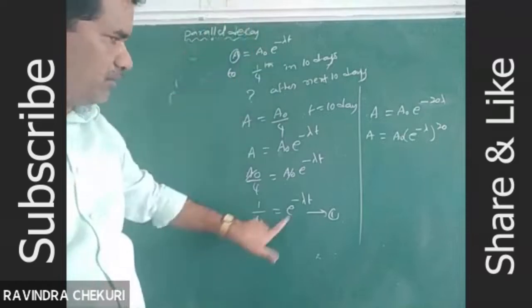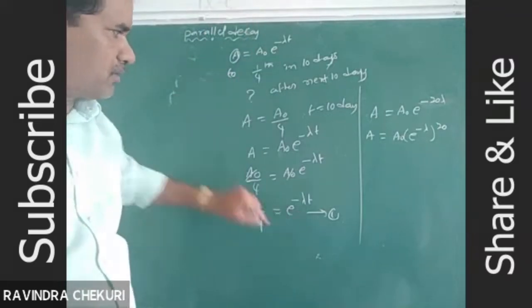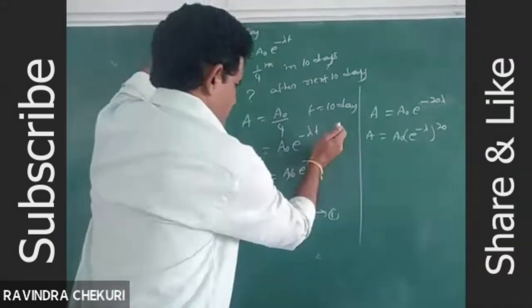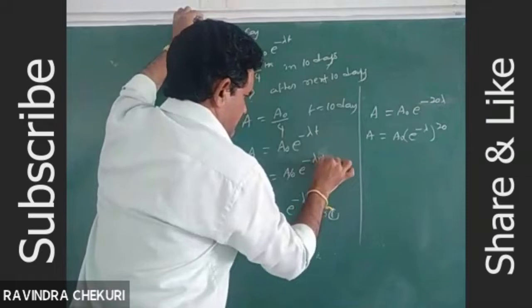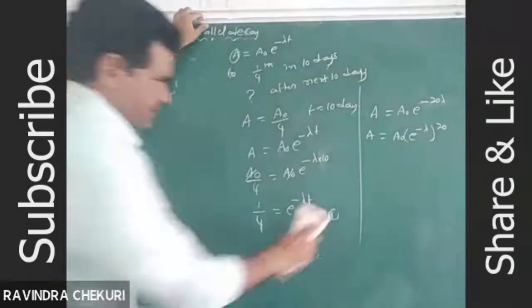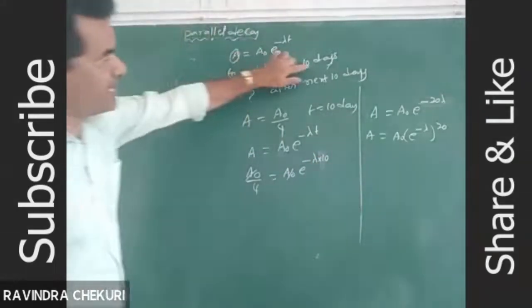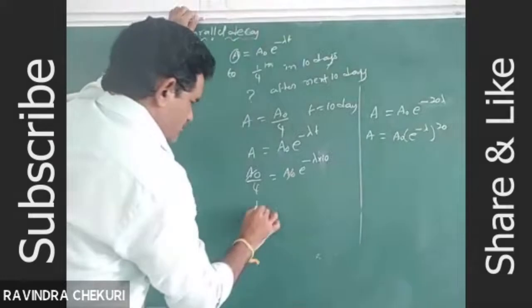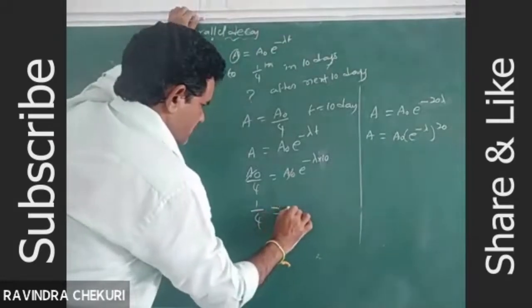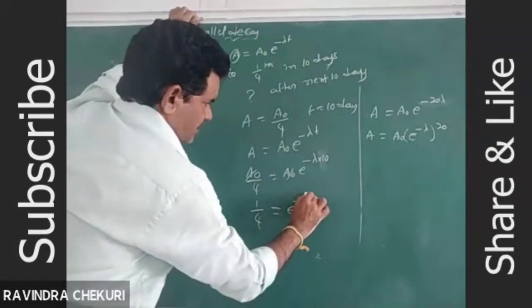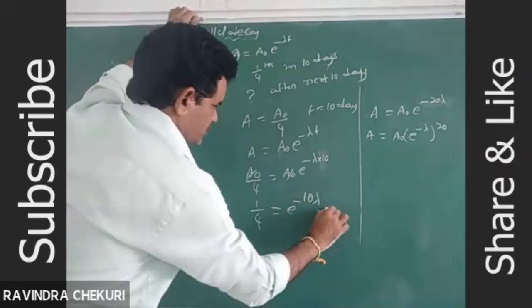The first 10 days give 1 by 4 is equal to e power minus 10 lambda.